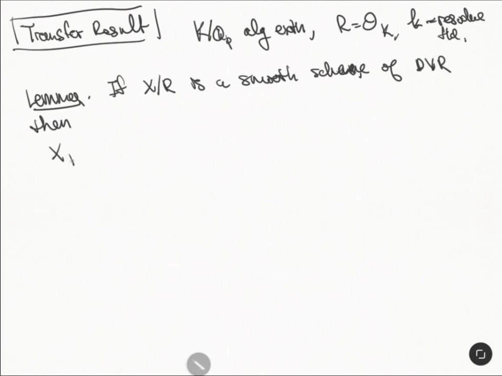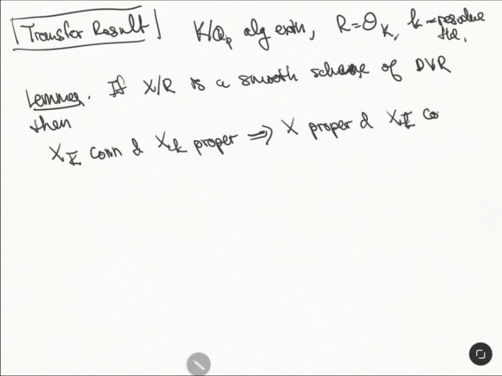If the generic fiber is geometrically connected and the special fiber is proper, this implies that X itself will be proper and the special fiber is going to be geometrically connected. Okay, that's what we want to show.